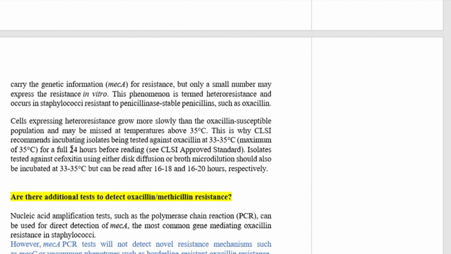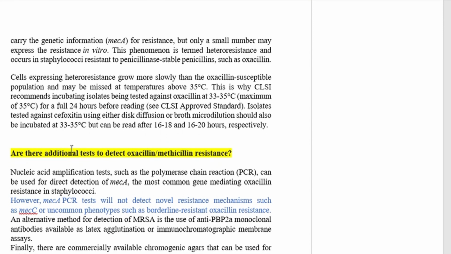So cells expressing heteroresistance grow more slowly than the oxacillin susceptible population and may be missed at temperatures above 35 degrees Celsius. This is why CLSI recommends incubating isolates being tested against oxacillin at 33 to 35 degrees Celsius.